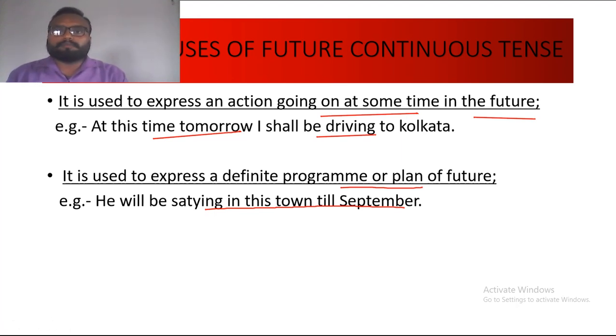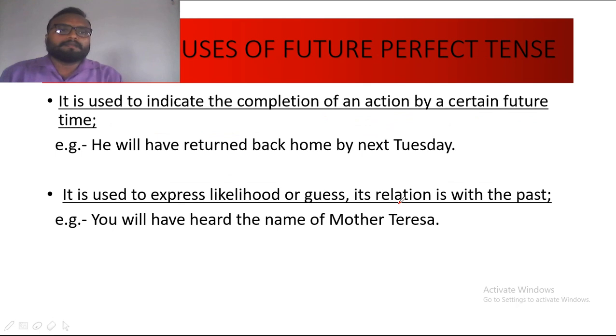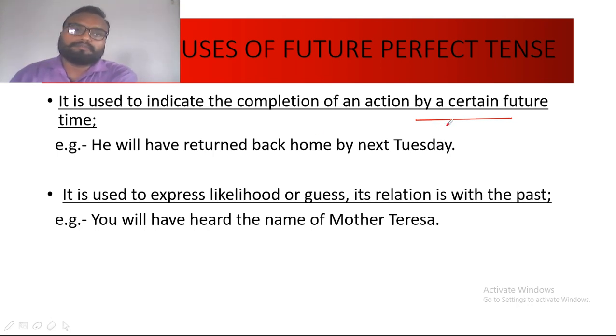Moving to future perfect tense. It is used to indicate the completion of an action by a certain future time. In present the completion of action took place at a certain point of time in present, in past the completion of action took place at a certain point of time in past, but here the completion of action will take place at a certain point of time in future. So the future time will be referred.